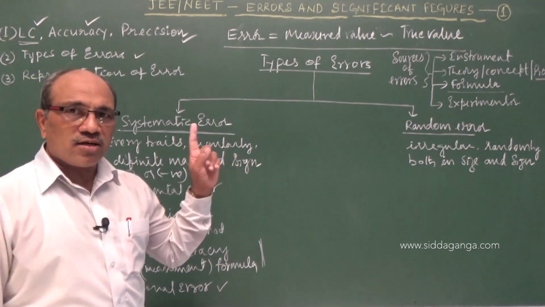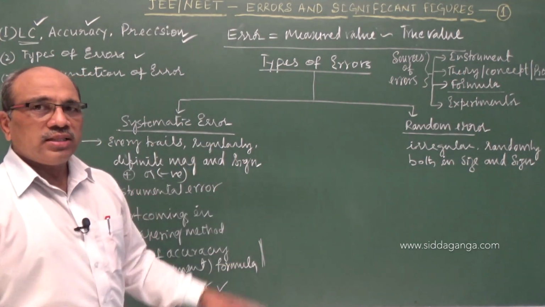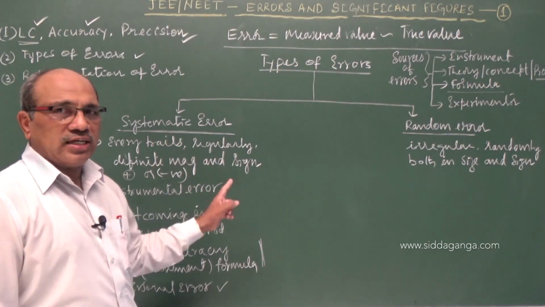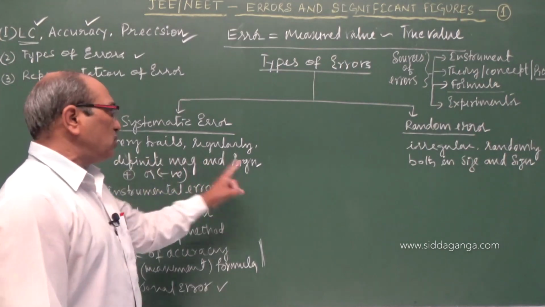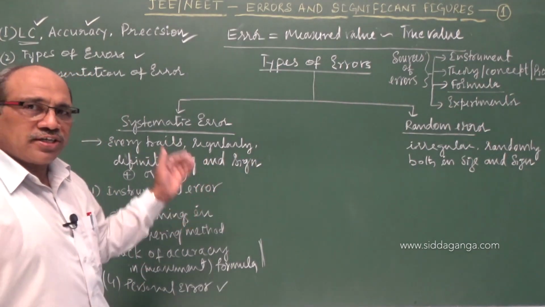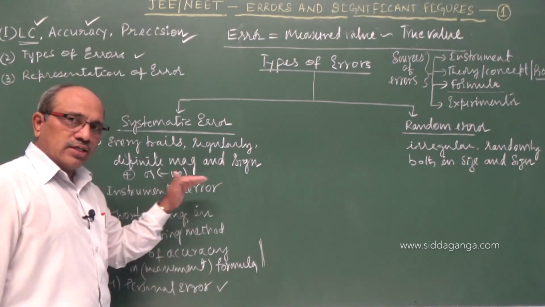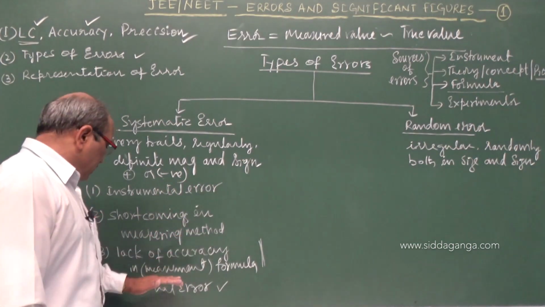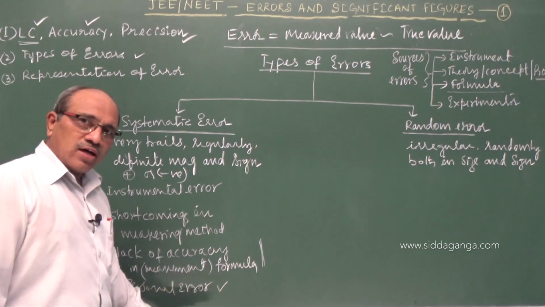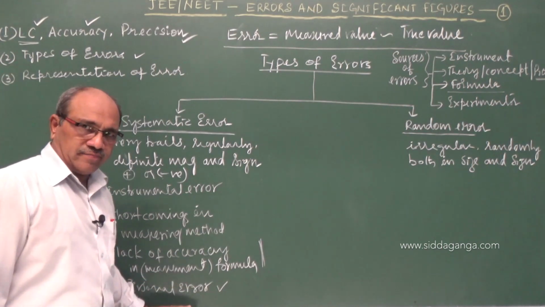What is the classification of systematic error? It is four. Systematic errors are errors of known causes. They repeat regularly in every reading with the same size and same sign, one directional, either positive or negative. The sub-classifications are instrumental error, shortcoming in the measuring method or lack of accuracy of the formula, personal error, or experimental error.